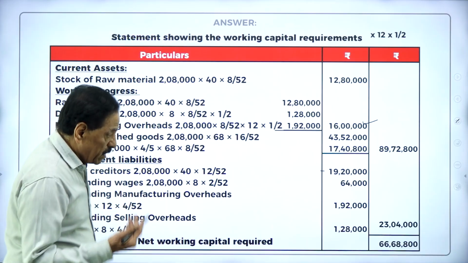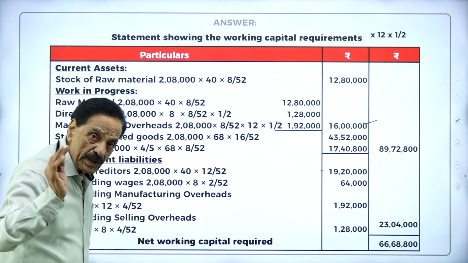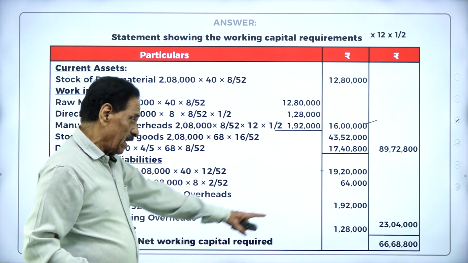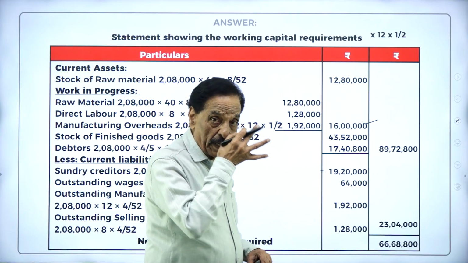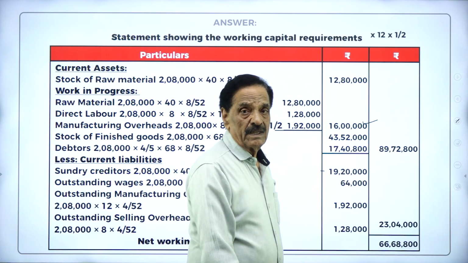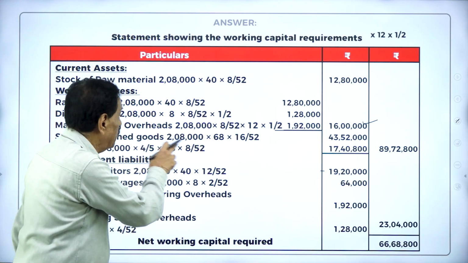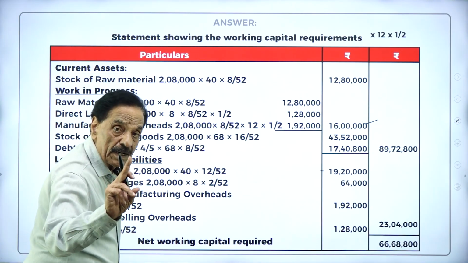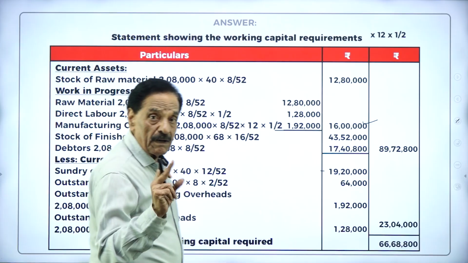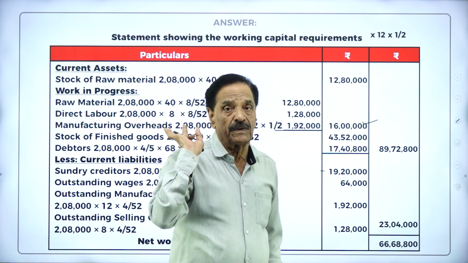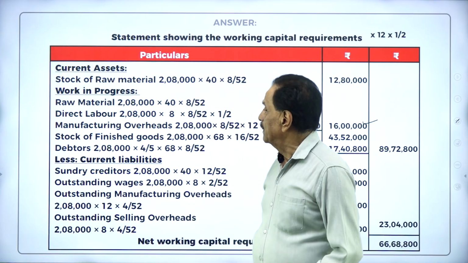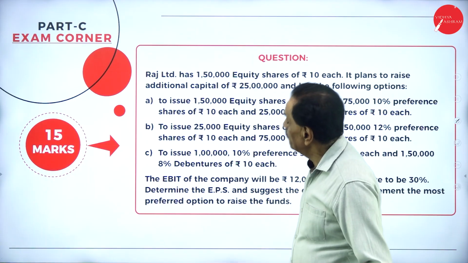So there is no contingency. If there is any contingency, that should be added on. If there is 10% on this, then it becomes the total working capital. Hope you understand. But only for work in progress: raw material 100%, labor 50%, overhead 50%. Okay. Then we'll move on to next problem.